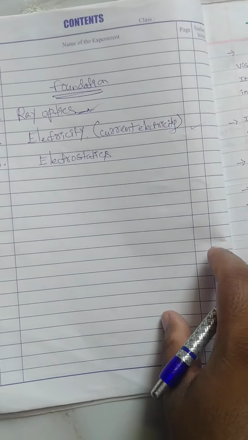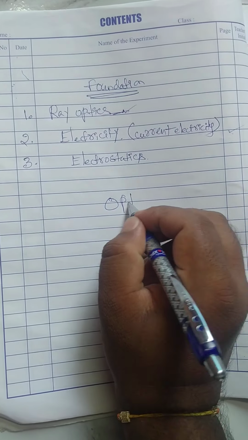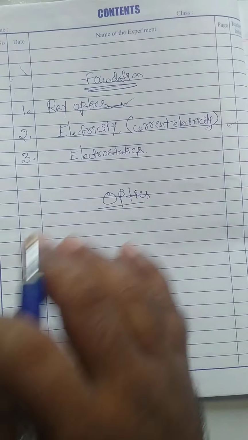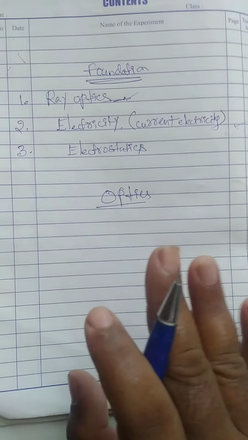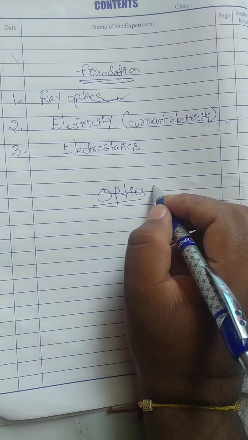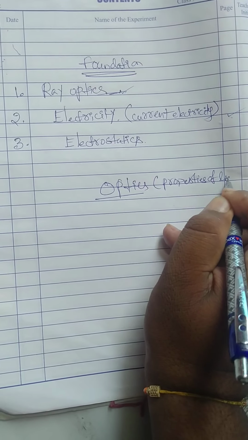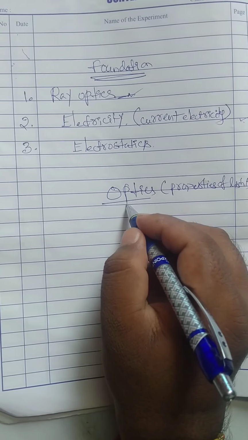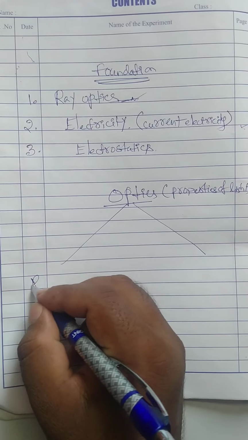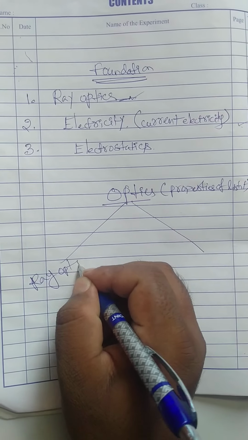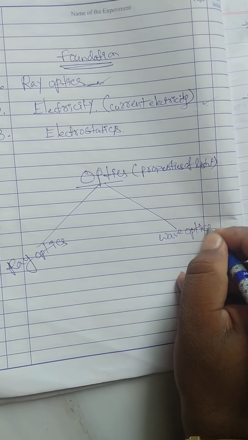So already you have an idea about ray optics, right? See, dear students, optics is the branch of physics which deals with the properties of light. Mainly optics is classified into two types: one is ray optics, one is wave optics, right?